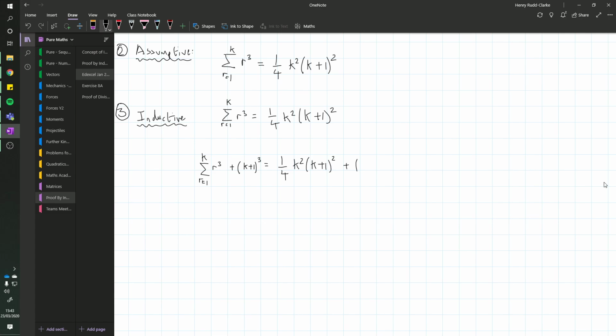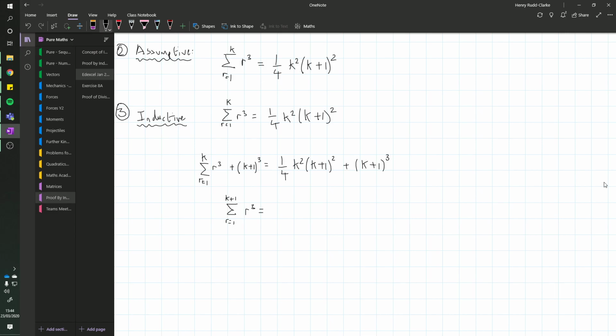So we're adding that on both sides. And then we can do exactly the same thing that we did before, which is we can just collapse this k plus 1 cubed inside the series and write a k plus 1 at the top instead. So the sum from r equals 1 to k plus 1 of r cubed equals this stuff. So this is what I mean by the algebra.